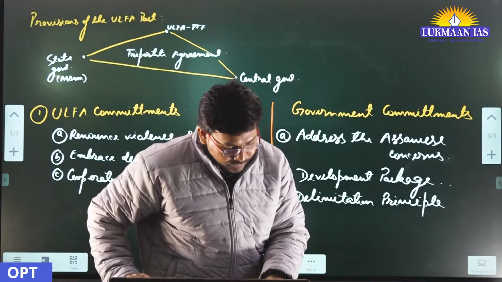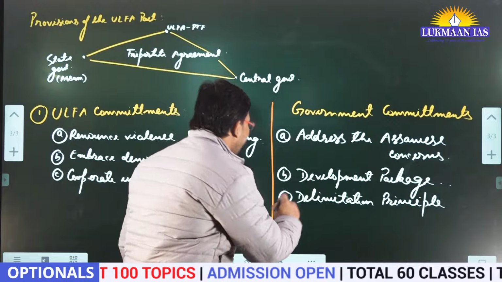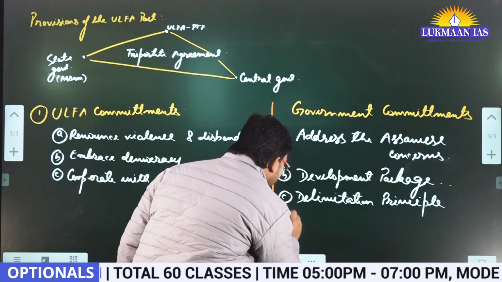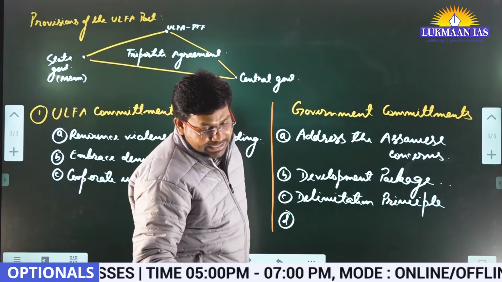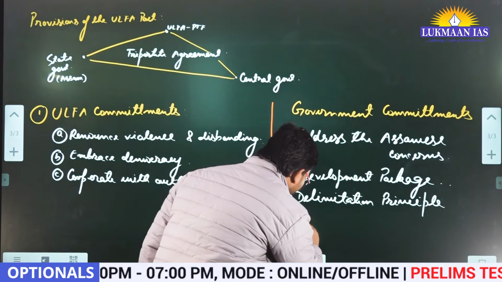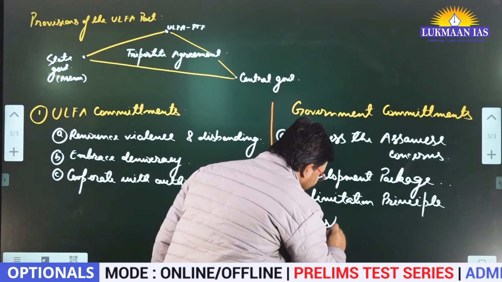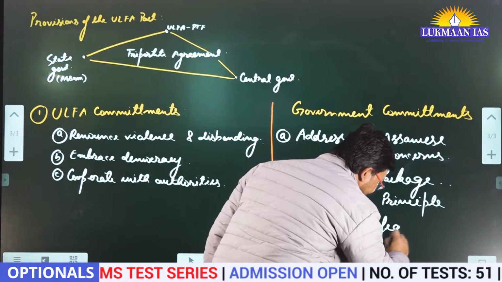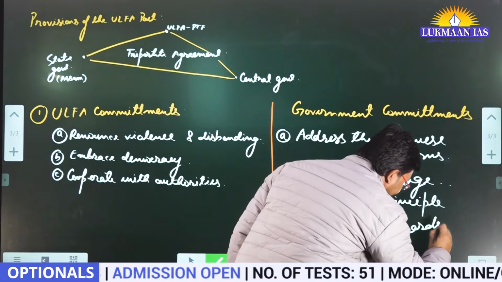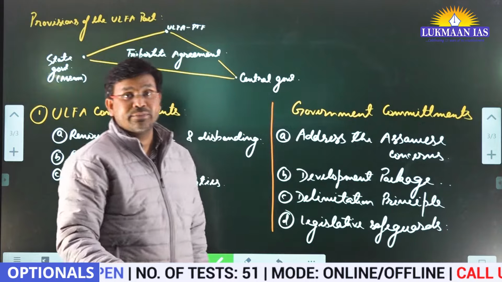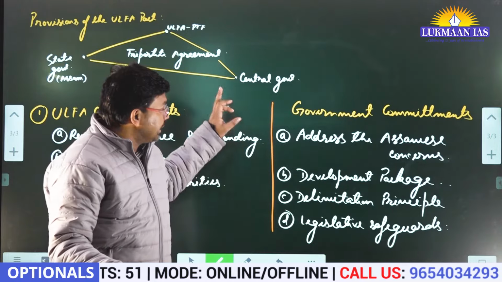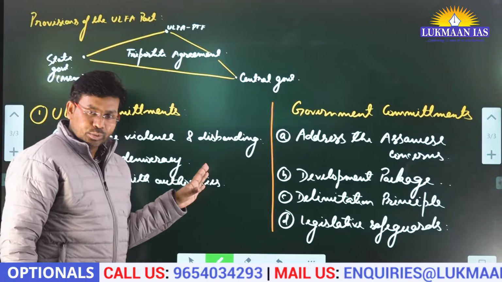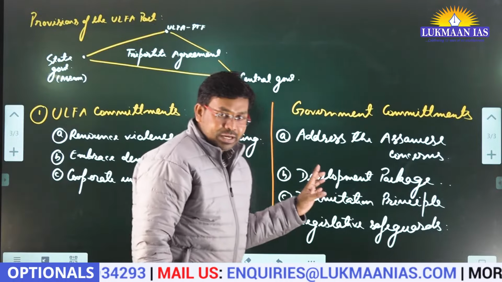This is the thing. And the fourth part, one of the most controversial parts of the pact, is known as legislative safeguards. Legislative safeguards is one of the most controversial instruments that the central government has committed to them. What is this legislative safeguard?